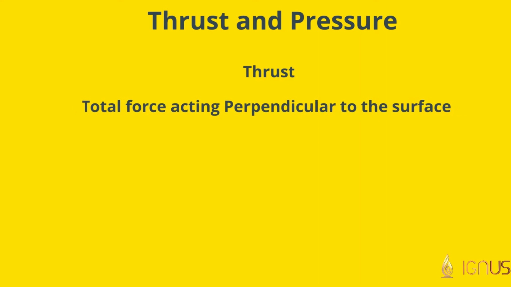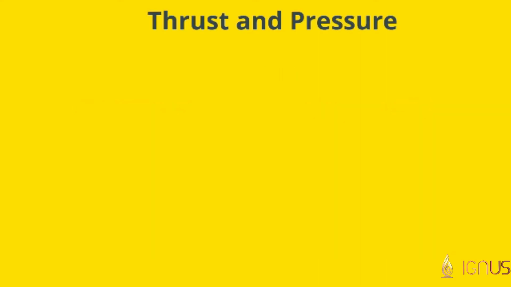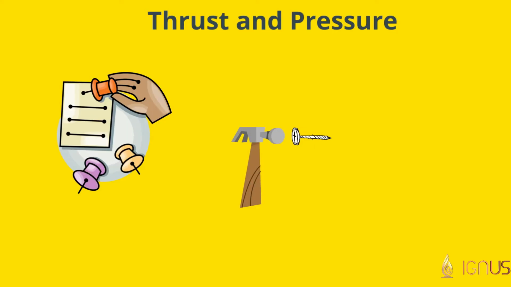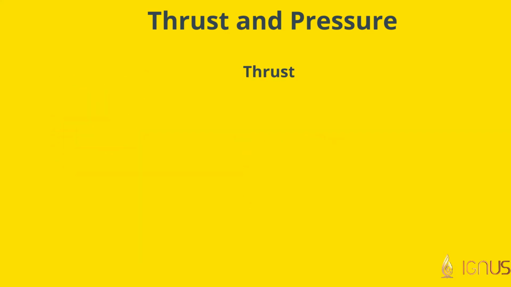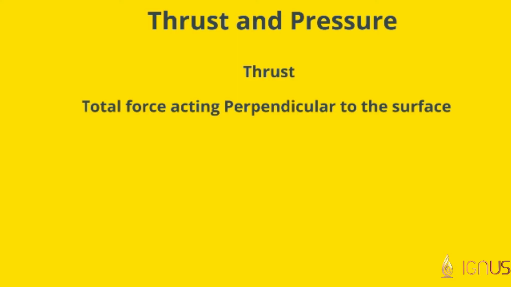You might have seen a bulletin board in your school. Have you ever observed how you pin it? When you pin a bulletin board, force from your thumb is acting perpendicular to the surface of the board. Similar is the case when hammering a nail. These kinds of forces are called thrust. Thrust is a force that acts perpendicular to the surface. Now can you guess the unit of thrust? Since thrust is nothing but the force applied, SI unit of thrust is Newton.